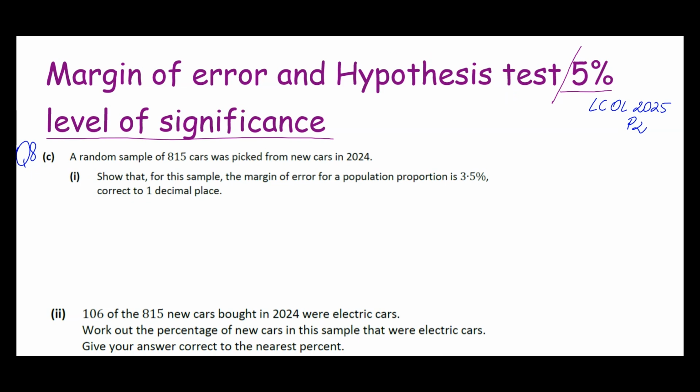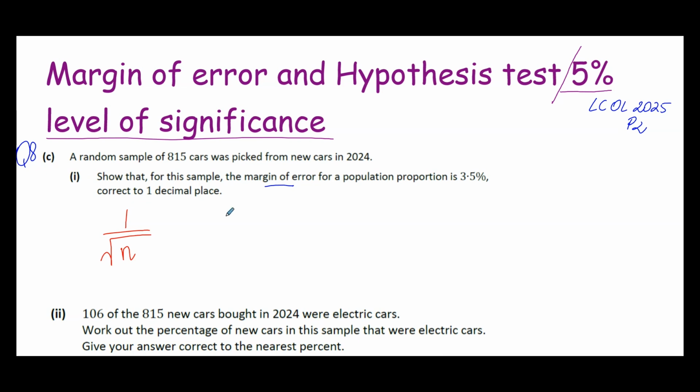So let's see. A random sample of 815 cars were picked from new cars in 2024. Show that for this sample, the margin of error for a population proportion is 3.5% correct to 1 decimal place. So margin of error, how do we calculate that? 1 divided by the square root of n, where n means the number in the sample.